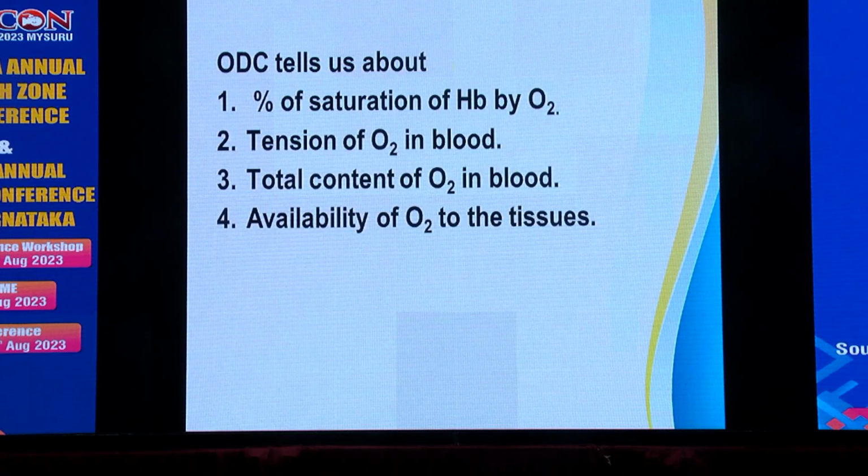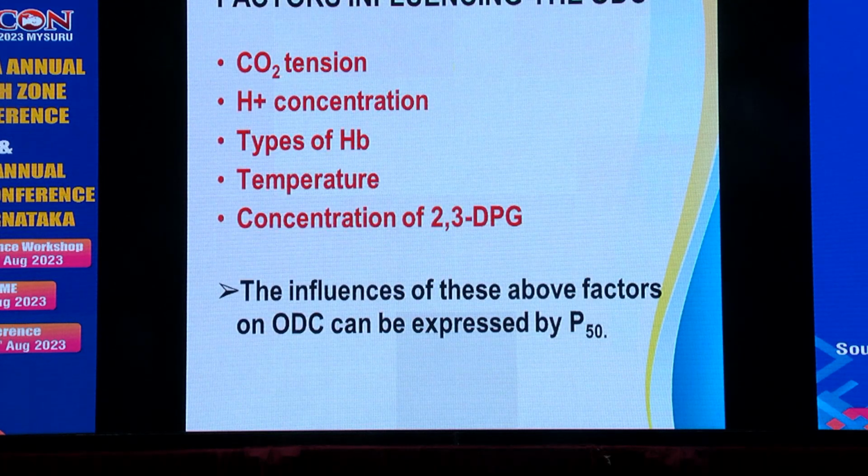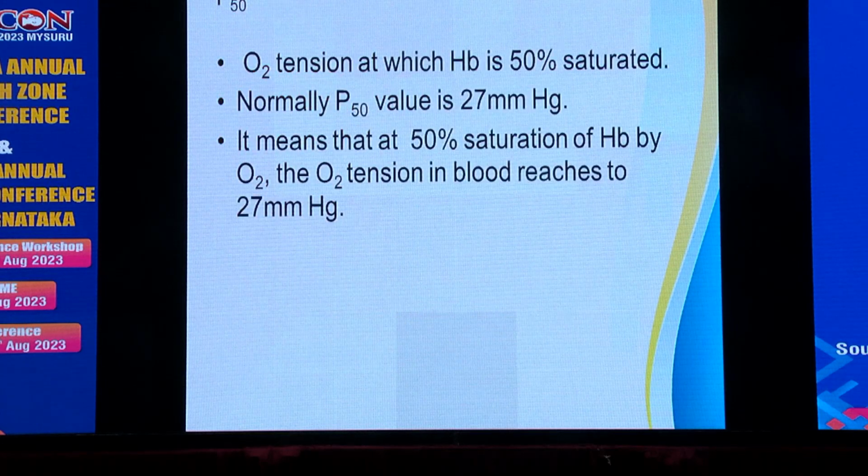What the ODC actually tells about is the percentage of saturation of hemoglobin by O2, tension of oxygen in the blood, total content of oxygen in the blood, and availability of oxygen in the tissues. Factors influencing the oxygen dissociation curve are CO2 tension, hydrogen concentration, types of hemoglobin, temperature, and the concentration of 2,3-DPG. The influences of these factors on the ODC can be expressed by P50. What is P50? It is the oxygen tension at which hemoglobin is 50% saturated.